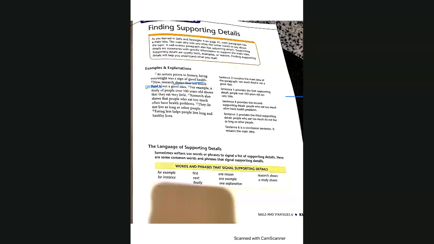So sentence 2 contains the main idea of the paragraph. Too much food is not a good idea. So this is the main idea. Too much food is not a good idea.